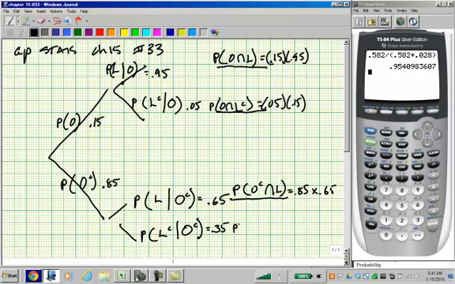And the probability that it doesn't leave on time and the luggage is not in Chicago equals 0.85 times 0.35. Okay.